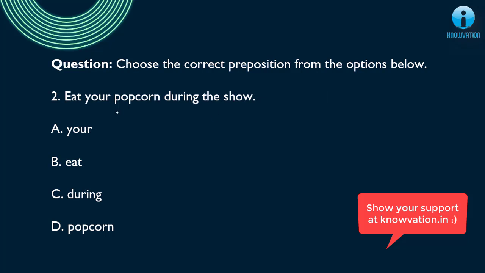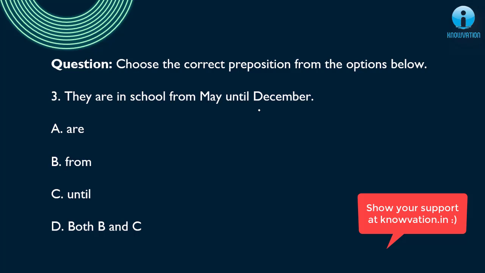Now next, eat your popcorn during the show. So during is showing me the preposition of time. It is relating the show with popcorn and showing the relationship in terms of time. So during will be the preposition. Next, they are in school from May until December. So they will start from May and they will remain there till December. So both these words are showing me the preposition of time. So my correct answer will be D, both B and C.